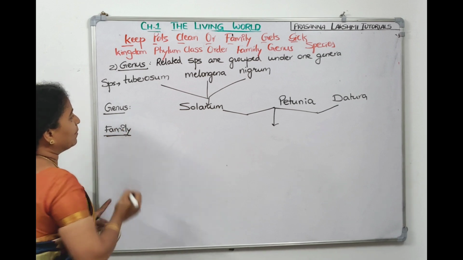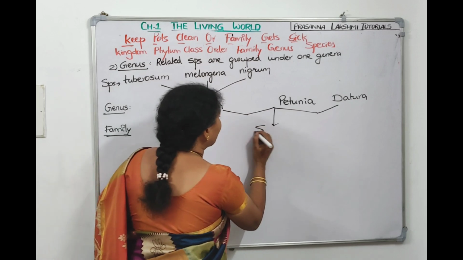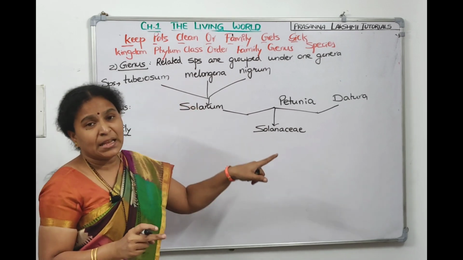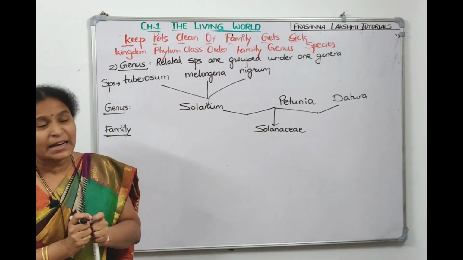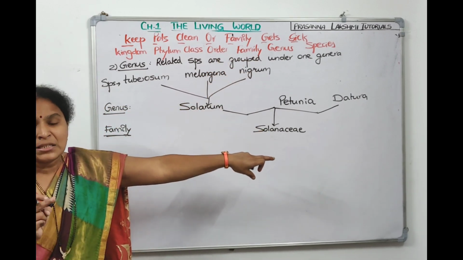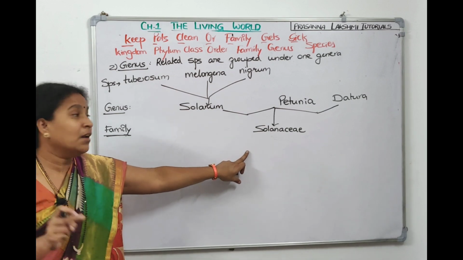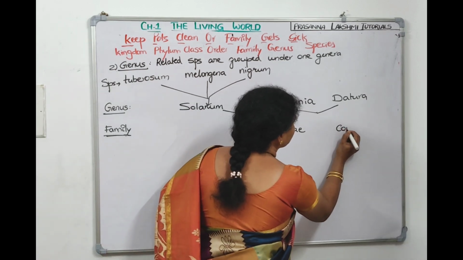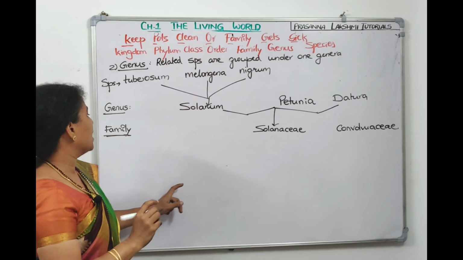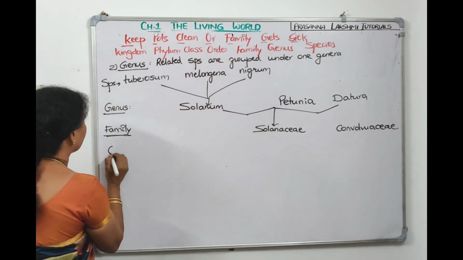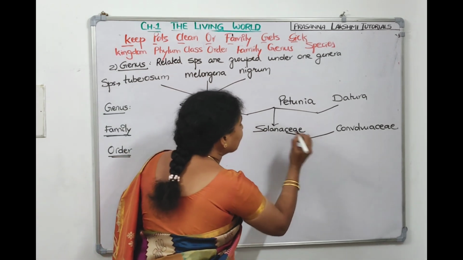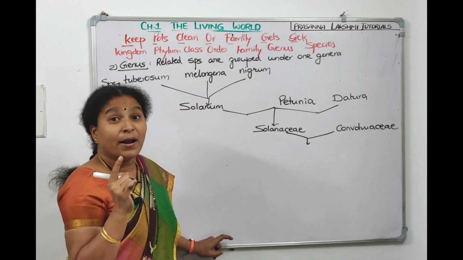What is the name of the family? The family is called Solanaceae. They are kept in a family called Solanaceae, right? And two families which have similar characteristics will be kept under one order. So I need to take one more family. In NCERT they have given Solanaceae and Convolvulaceae. Let me take one more family. Solanaceae and Convolvulaceae families are kept under an order. Which order? They are kept under an order called Polemoniales.